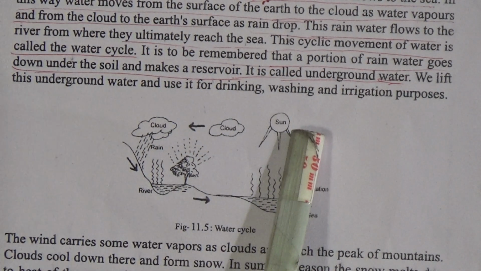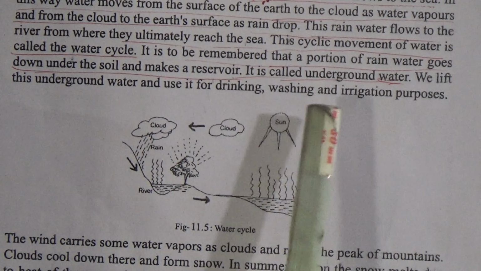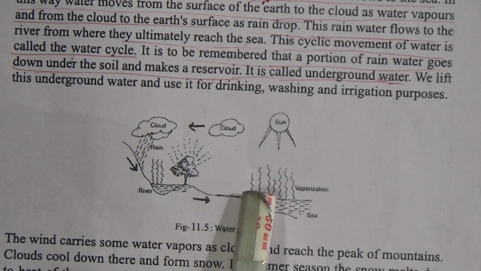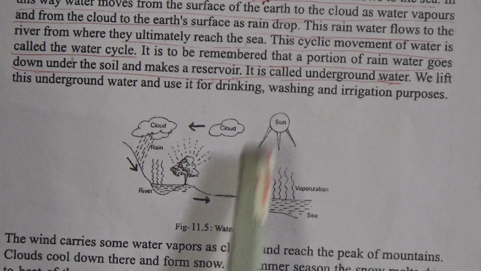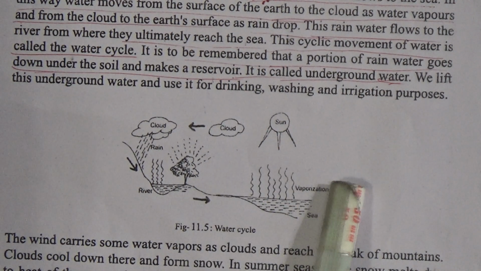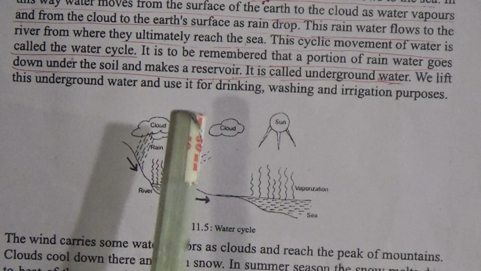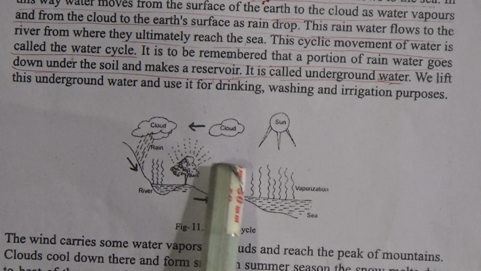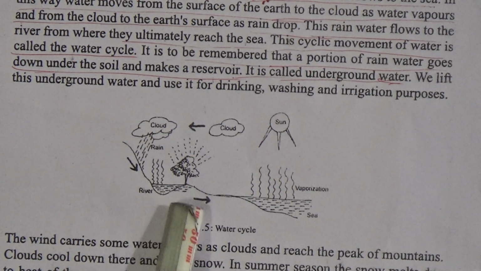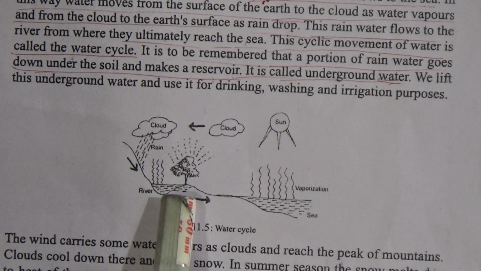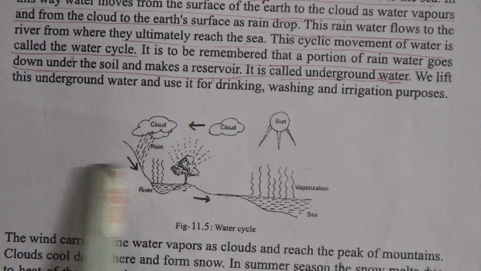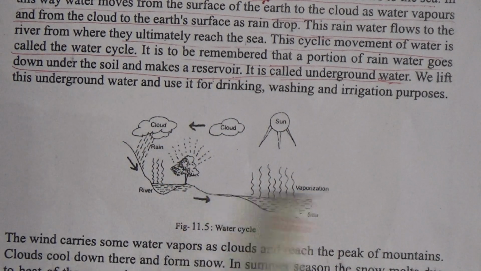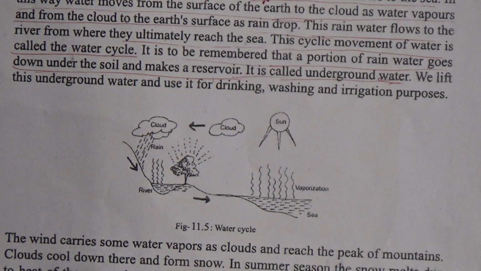First of all, heat from the sun converts water into water vapor from the earth's surface, that is pond, sea, river and lakes. And this water vapor goes up and forms drops, and these water drops combine together and form clouds, then it comes to the earth's surface as rain, and that water goes to the underground, and this cyclic movement of water is called the water cycle. So now come to the next topic.